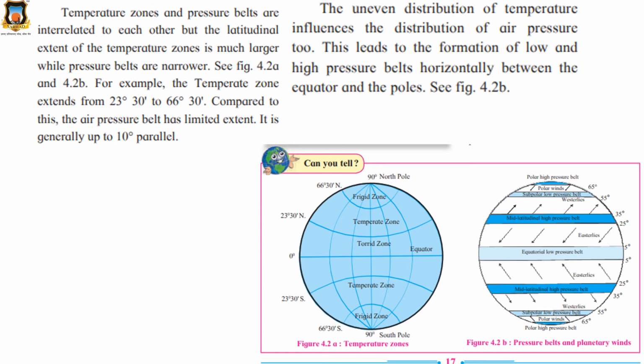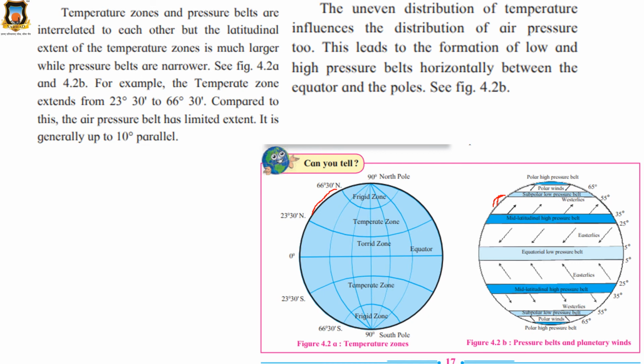For example, the temperate zone extends from 23 degree 30 minutes to 66 degree 30 minutes. Compared to this, the air pressure belt has limited extent, generally up to 10 degree parallel.